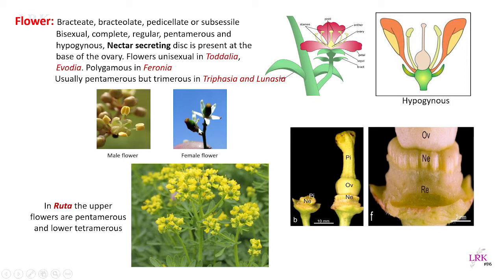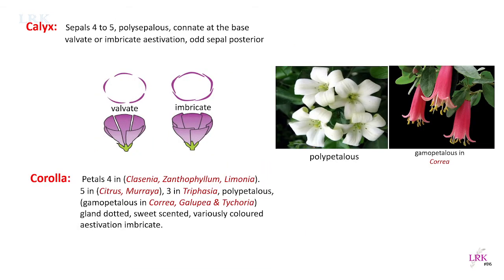So this is the flower. The flower is bracteate, bracteolate, pedicellate, bisexual, complete, regular, pentamerous, and hypogynous. And the nectar secreting disc is also present at the base of the ovary, and flowers are unisexual in Toddalia and Evodia, and polygamous in Feronia. Usually pentamerous, but in Triphasia and Limonia we will see trimerous flowers. And in Ruta graveolens, the upper flowers are pentamerous and the lower flowers are tetramerous in condition. Now we will see the flower in detail.